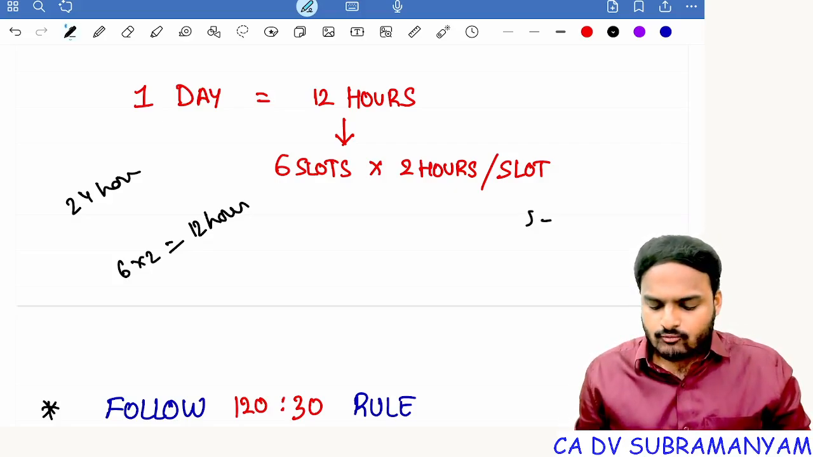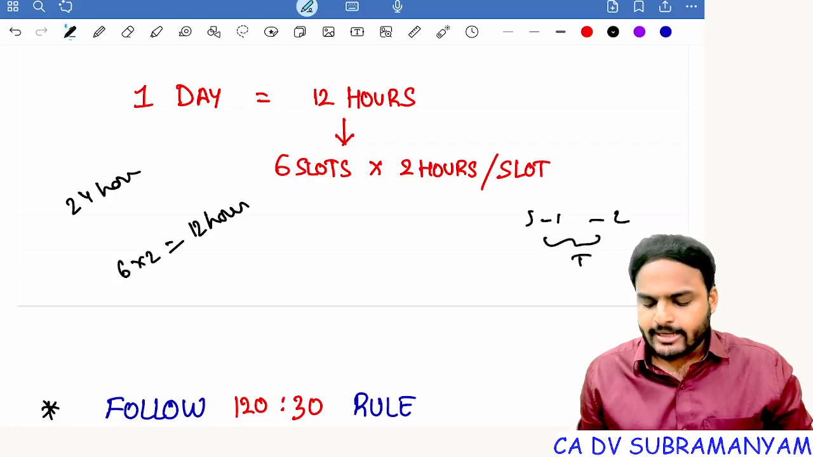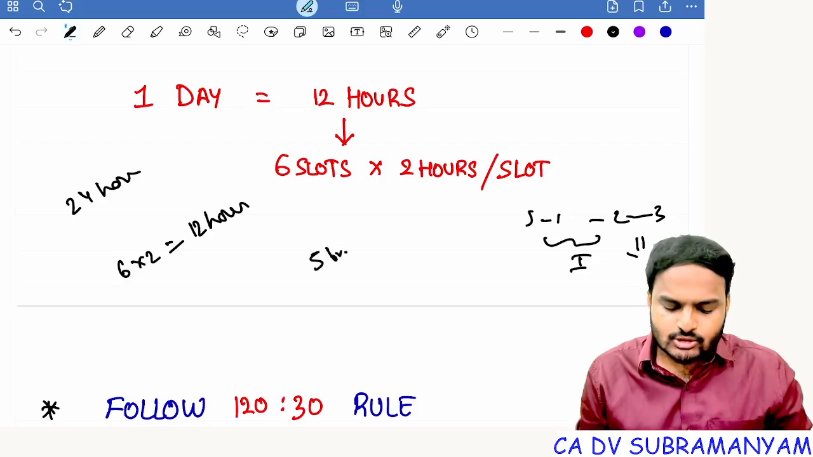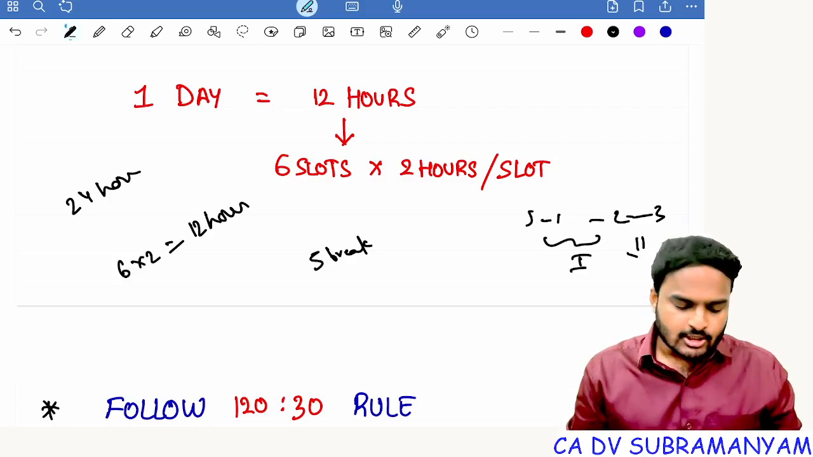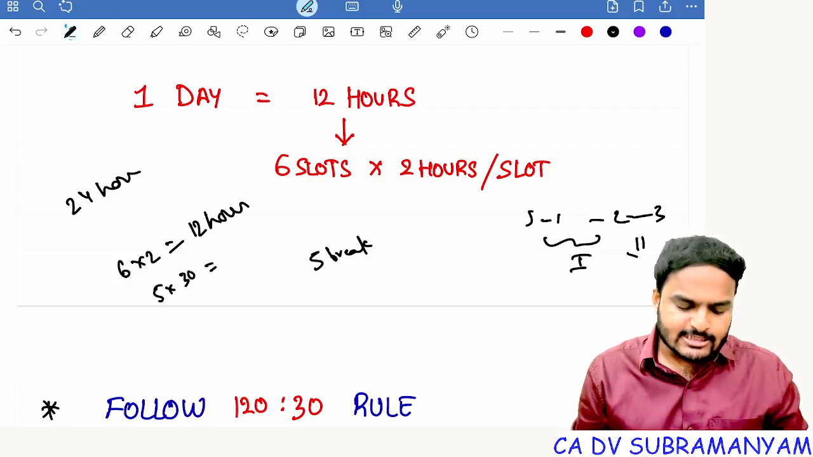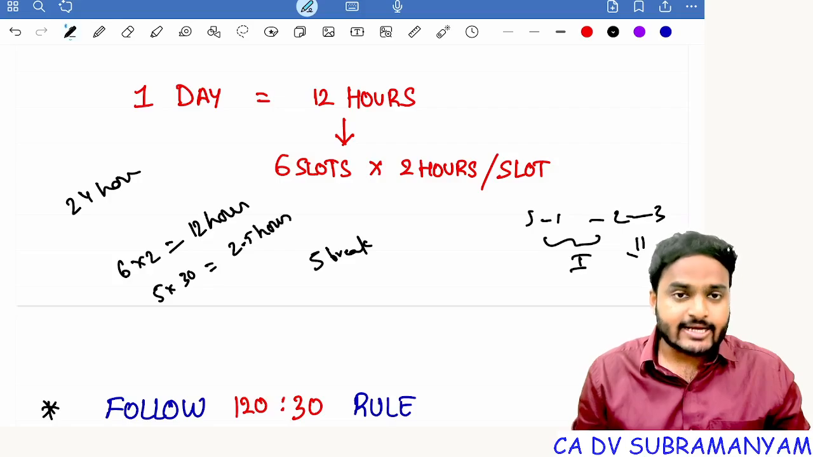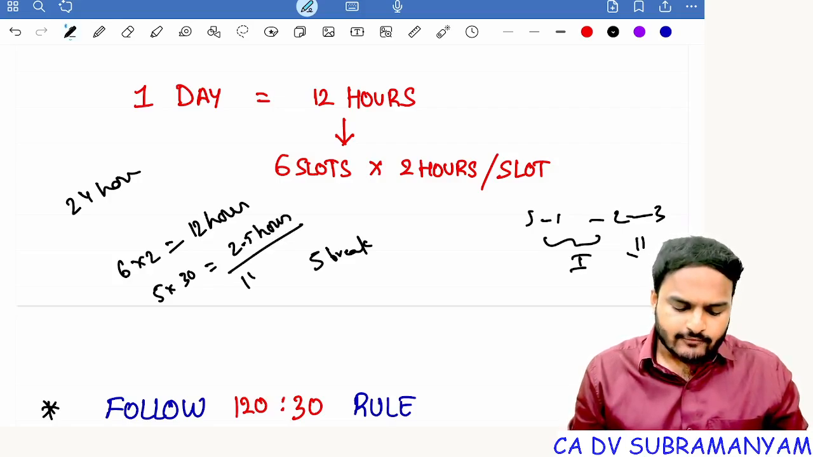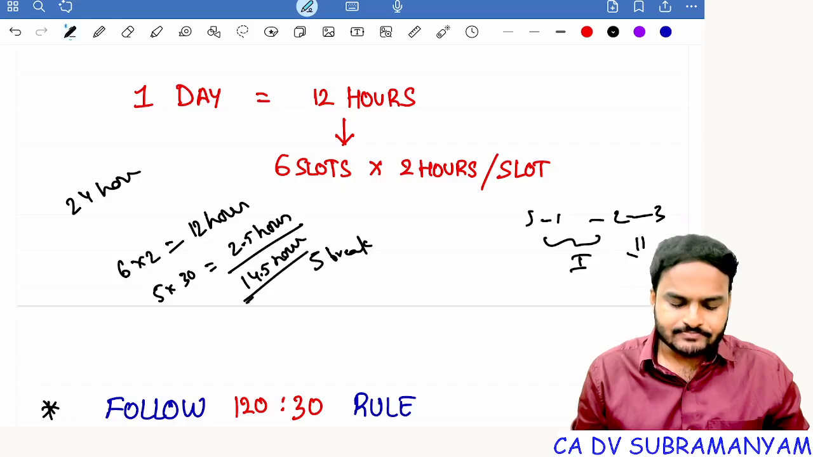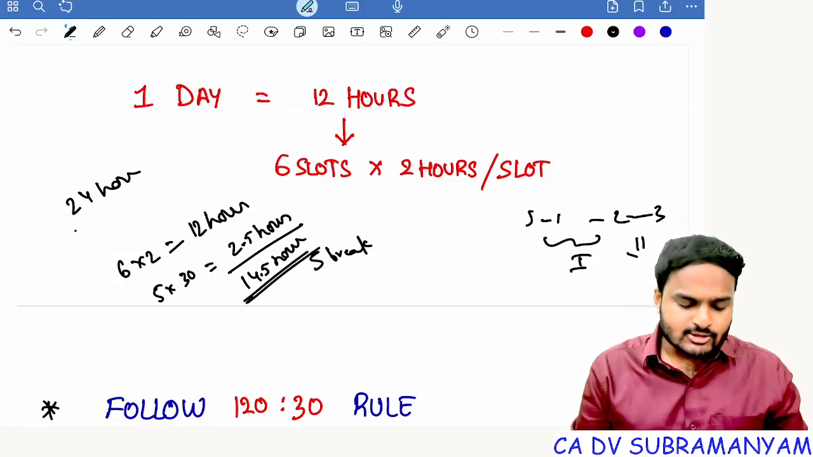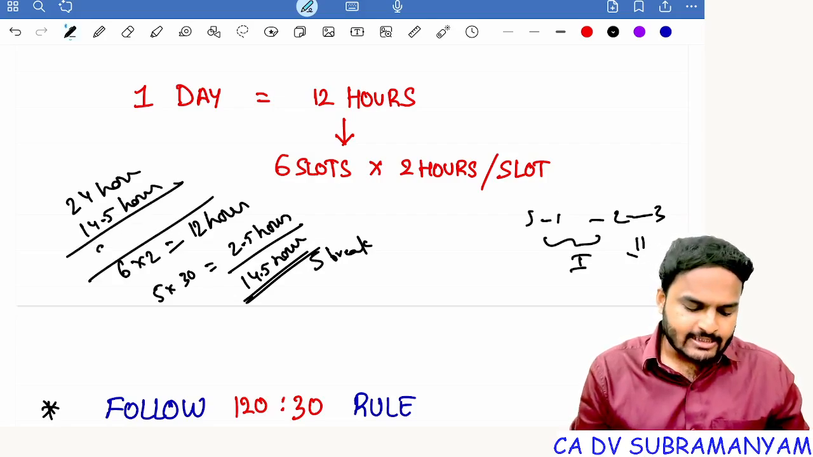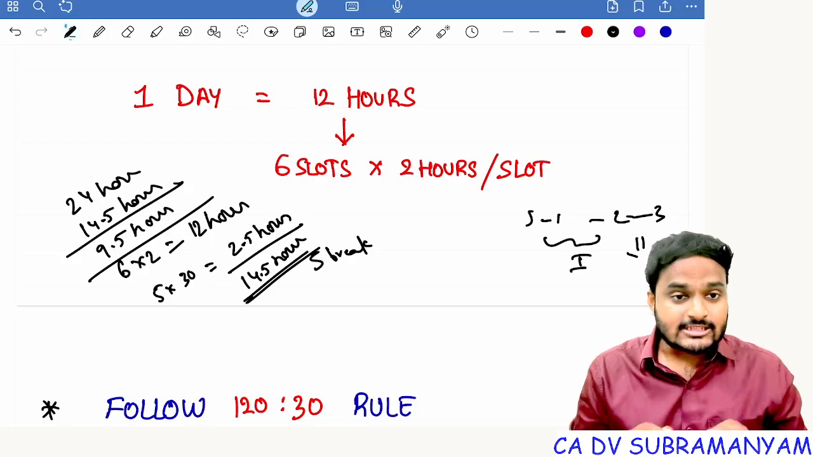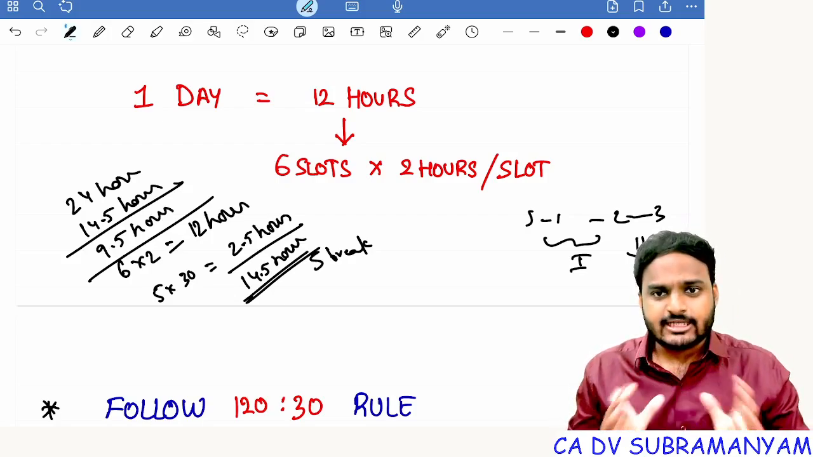From slot 1 to slot 2, you will find one break. From 2 to 3, you'll find a second break. Like that, total 5 breaks you will find between these 6 slots. So 5 into 30 minutes, that means it is 2.5 hours. Correct? So 12 plus 2.5, that means 14.5 hours. Exclude 14.5 hours from 24 hours. The remaining time, that is 9.5 hours, is for your sleep and for your other activities.